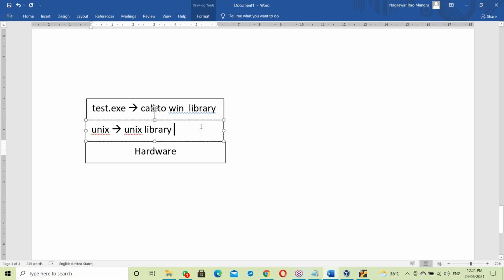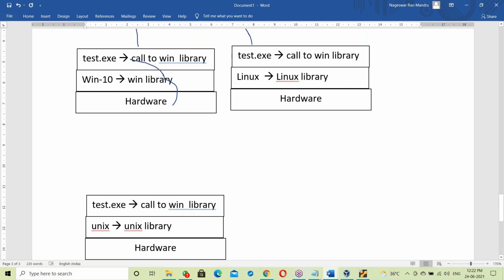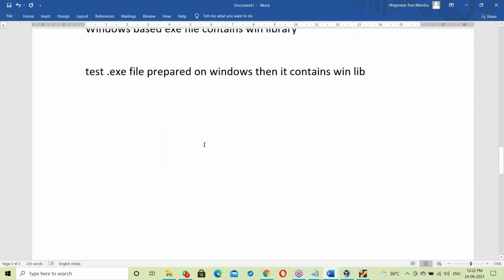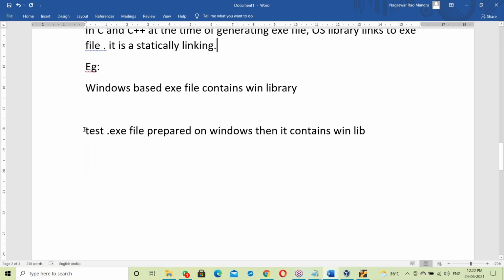The reason is that it contains the OS library. At the time of generating the exe file in C and C++, the OS library links to the exe file. It's static linking, already linked. If an exe file is prepared in Windows, that exe file contains the Windows library.